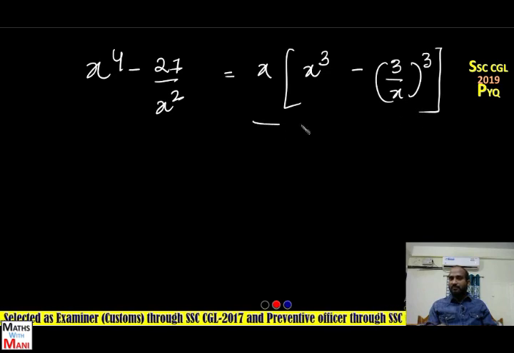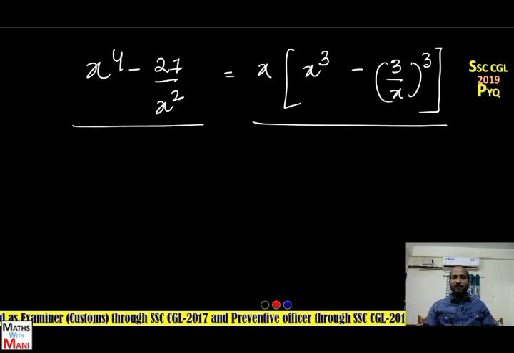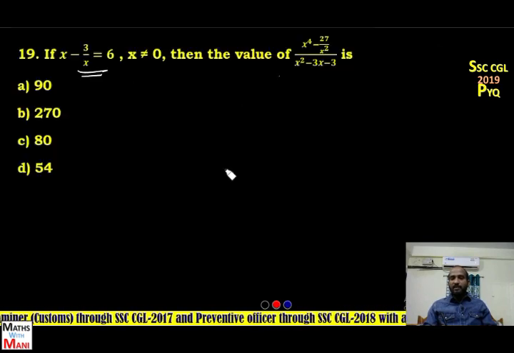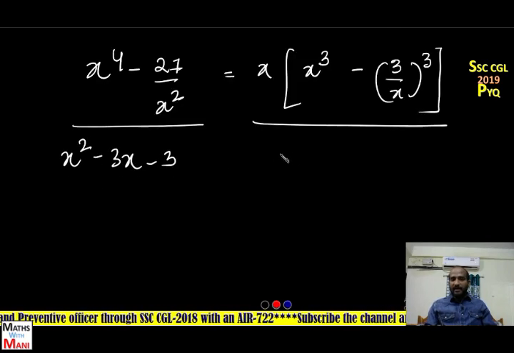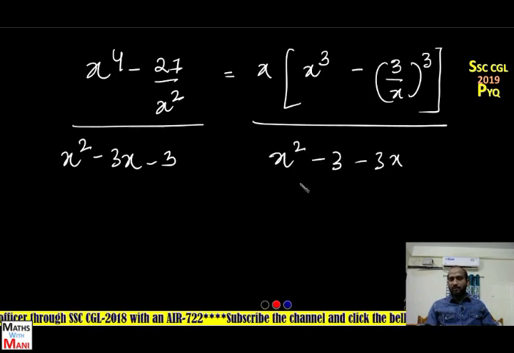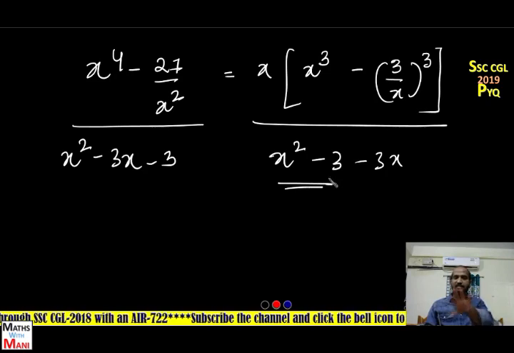Is it clear? What is the denominator? X square minus 3x minus 3. I can write this as x square minus 3 minus 3x also. First I'll write minus 3, next minus 3x.